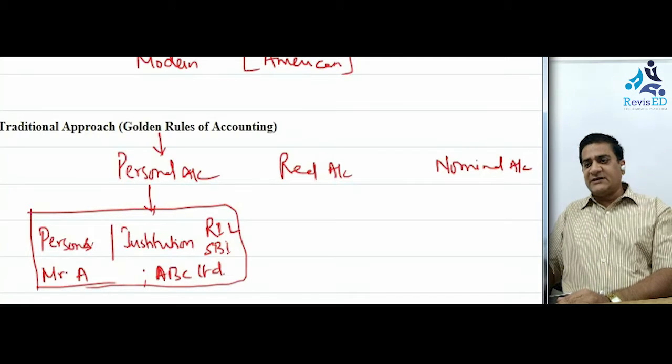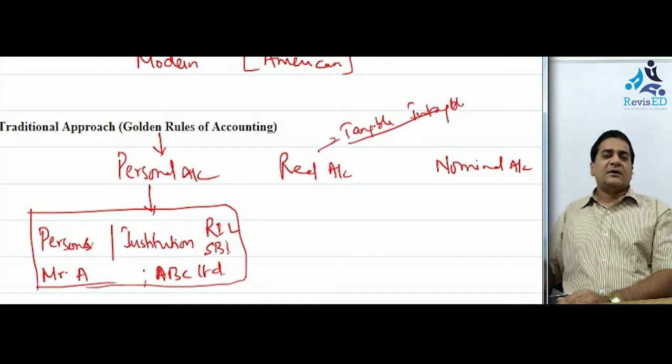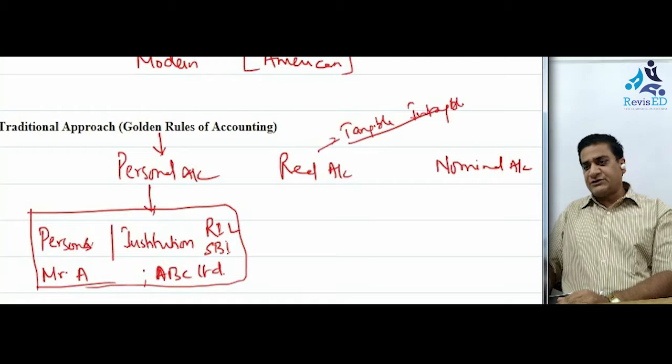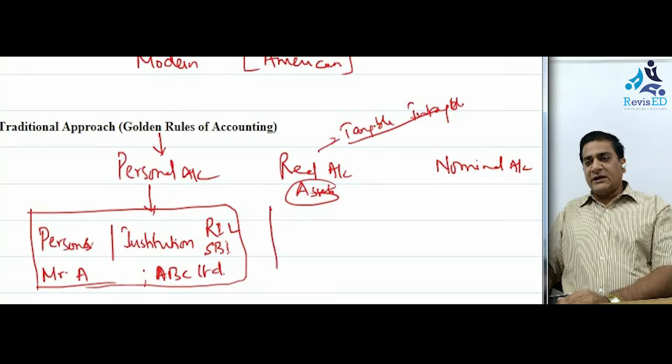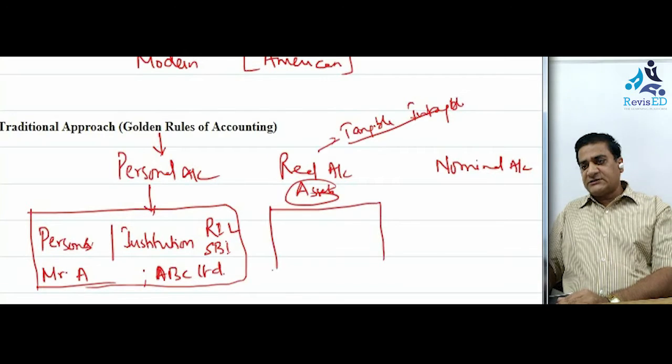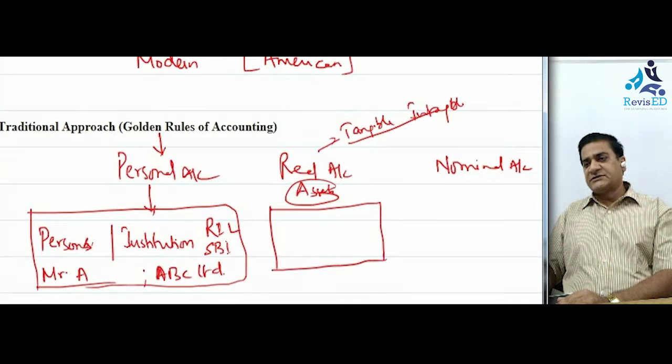The second one is the real account, which is about things. These things can be tangible or intangible, but the things should be in use in the business, which means we are talking about the assets of the business. So here we would be including all those assets which are used in the business.